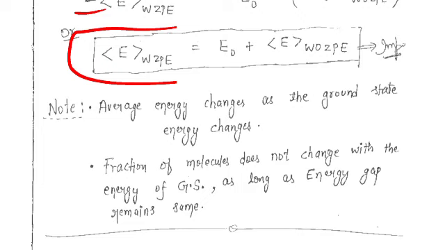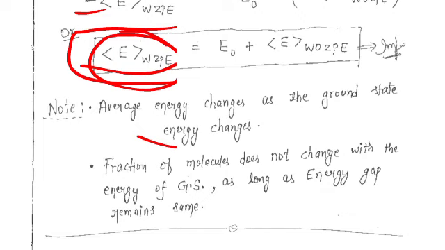Why am I saying this? Because this E naught is coming in this expression, so if this value changes, this whole value will change. That is why I have written that average energy changes if the ground state energy is changing, which is very logical.